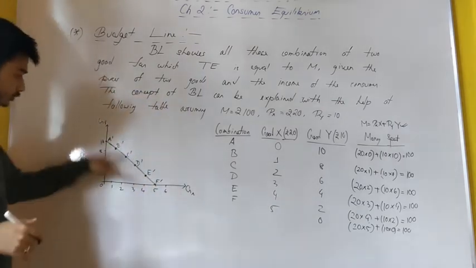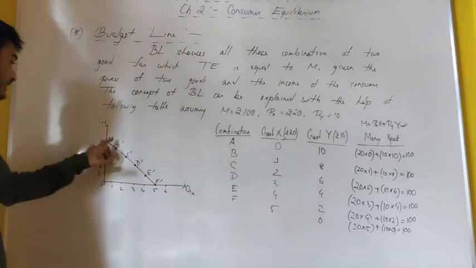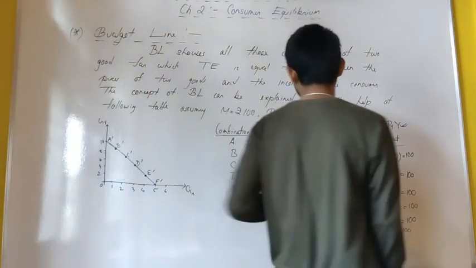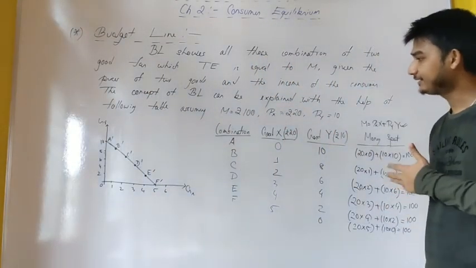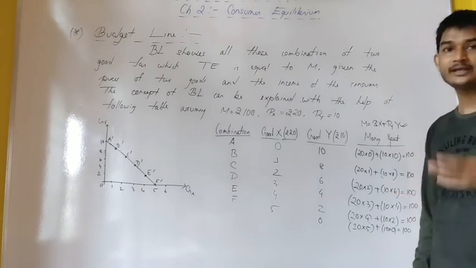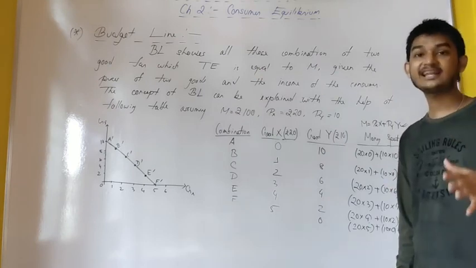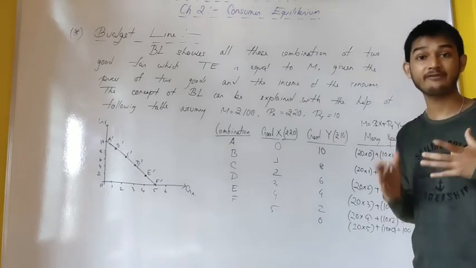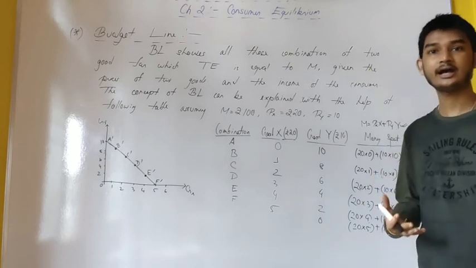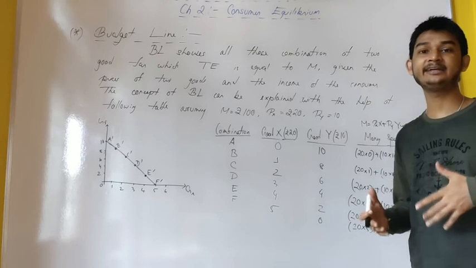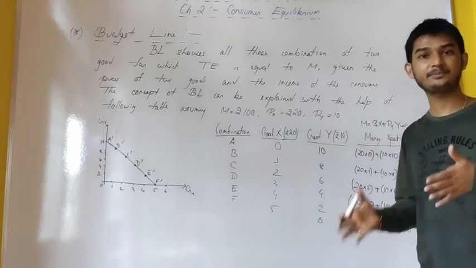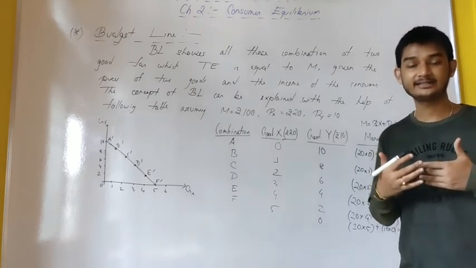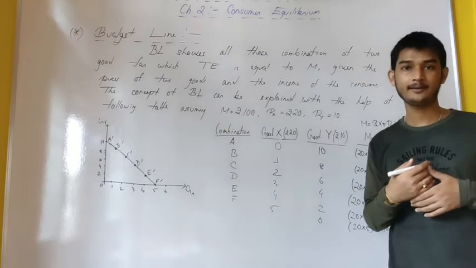So joining all those points, we get our budget line A dash, F dash. So this is it, my dear students, the budget constraint and the budget line. In budget constraint, we are saying that the total expenditure has to be less than or equal to my money income. So we have a constraint. We cannot move beyond our money income. This is the main idea of budget constraint. I have a boundary, that is my money income. I cannot go beyond my boundary.